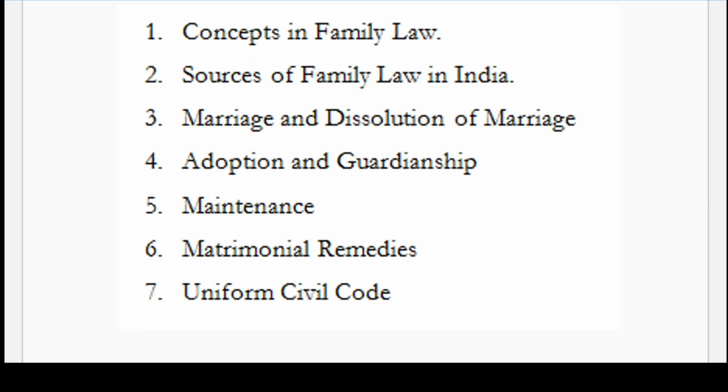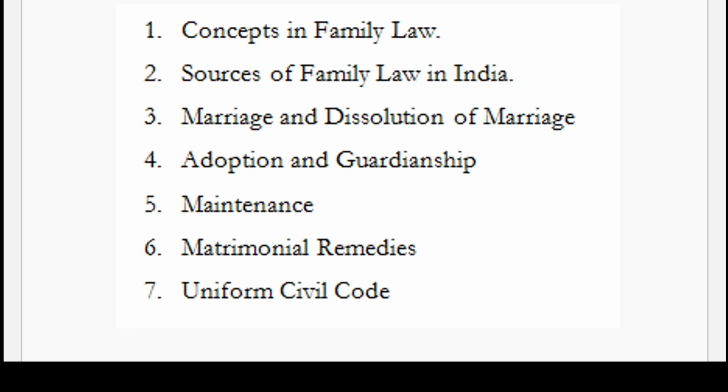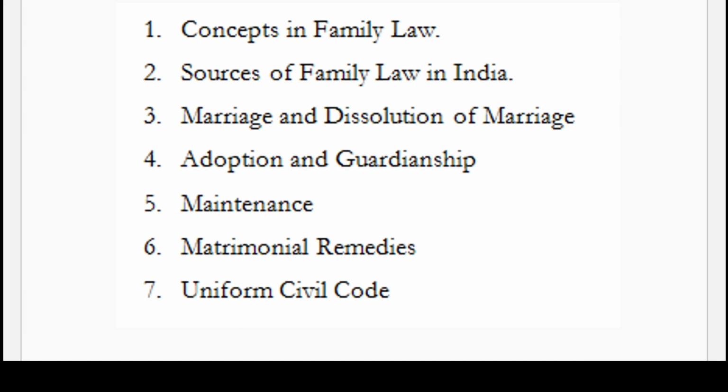In the family law syllabus, we can see there are 7 chapters. There are different segments like concepts in family law, sources of family law in India, marriage and dissolution of marriage. This is quite vast and it can include all the marriages like Hindu marriages, Muslim marriages, Parsi marriages, Christian marriages, all the marriages, and also dissolution of the marriages. Now we have adoption and guardianship, maintenance under different acts, then matrimonial remedies, and then uniform civil code. So these are the 7 chapters that we have in our syllabus.